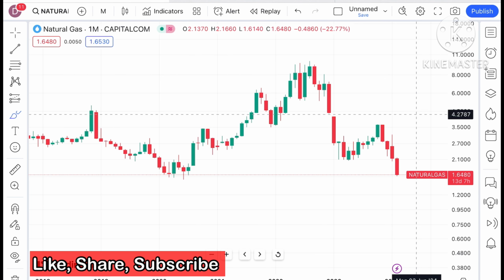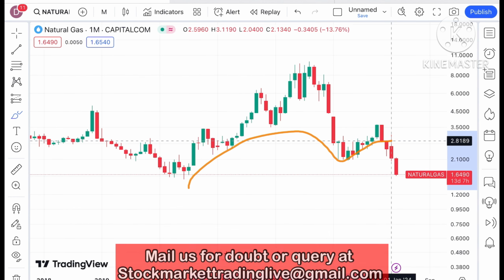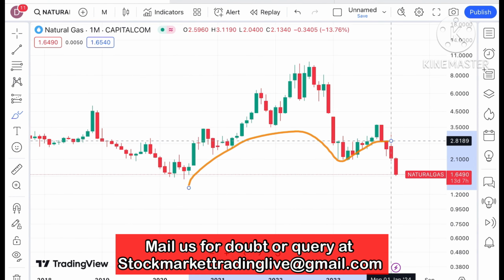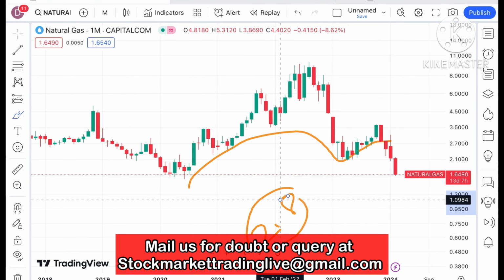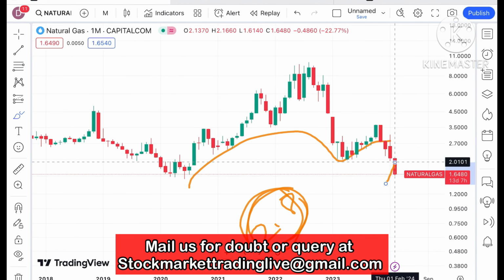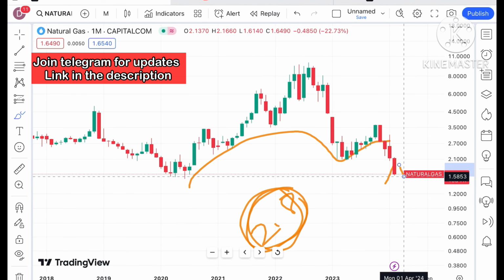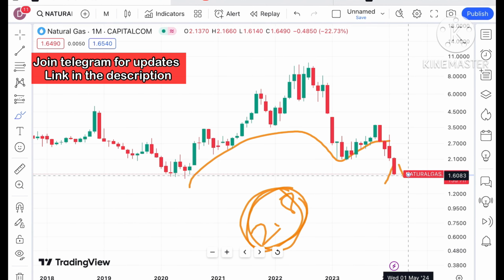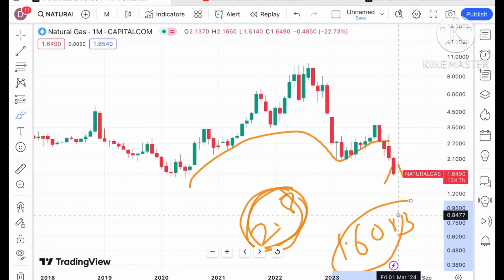If you look at the chart of natural gas, what we have seen for 4 months is a continuous downtrend. I've already told you categorically that there is a pattern forming, as soon as it moves below a level of $2.8. I've told you that if the price keeps moving below this level, we can see a further fall, and this pattern was supported as it moved below a level of around 1.6 also. Now if you look at this particular trend, it has touched a low of around $1.6083.